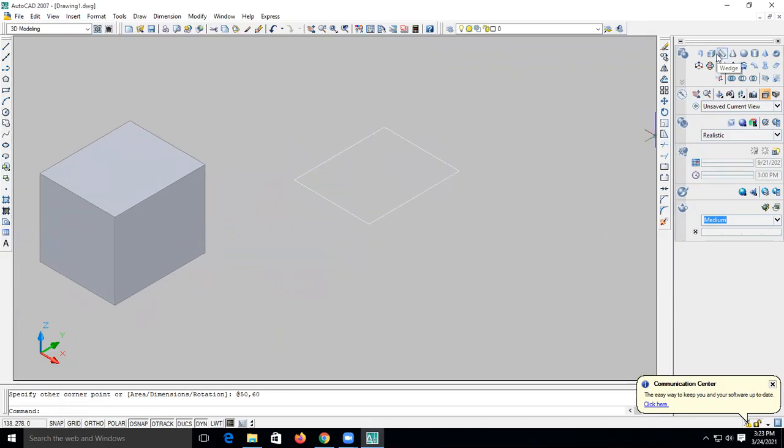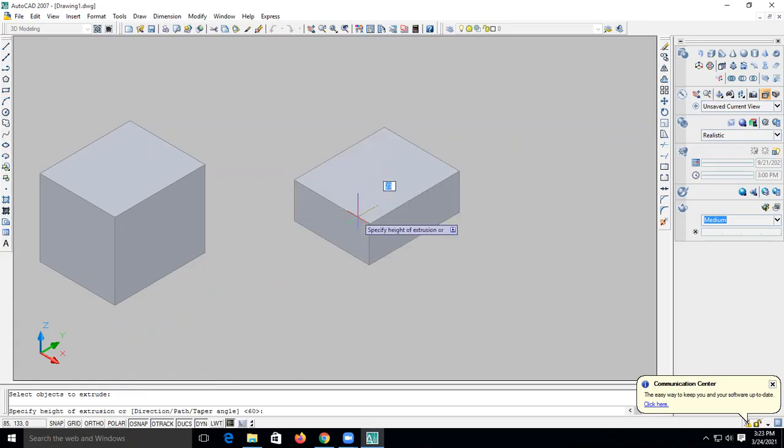नाउ टू एक्सट्रूड इट, below the box there is a one command that is called as extrude. Just select that extrude command. Now see what software required. Select the object to extrude. आपको ऑब्जेक्ट सेलेक्ट करना है एक्सट्रूड करने के लिए. Now we wish to make a box. तो फिर ए रेक्टेंगल को आप एक्सट्रूड करोगे तो फिर उसका बॉक्स बन जाएगा. So we will select that rectangle, press enter button.